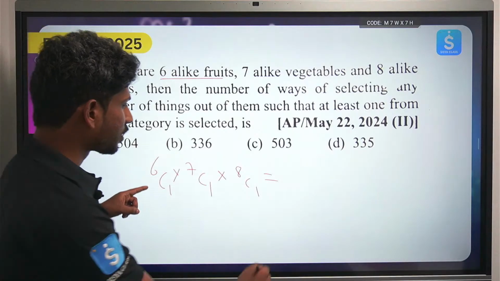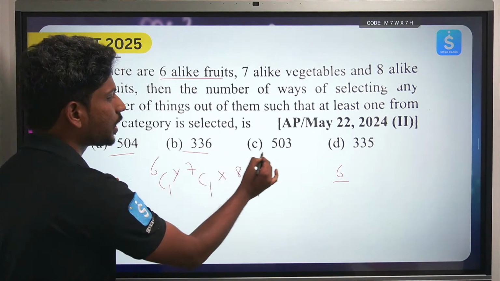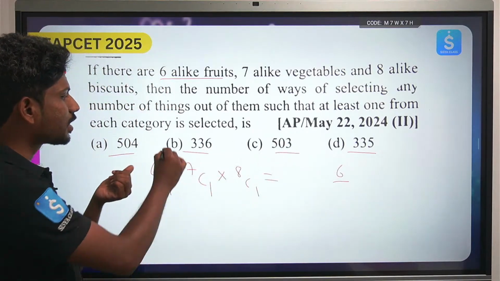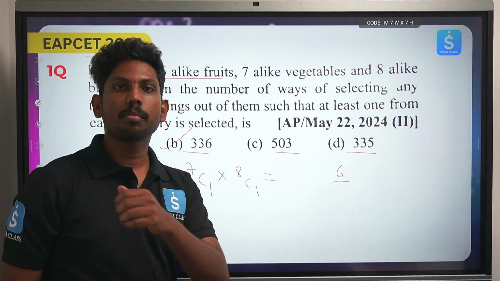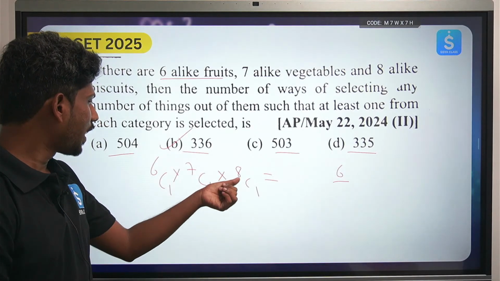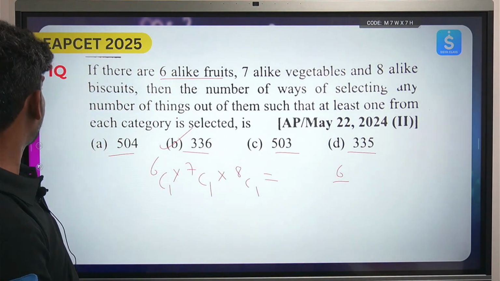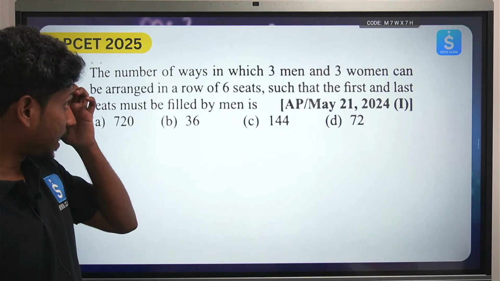56 into 6, the units place will be 6. If you see all the answers here, in which option do you have 6? That is option B. Sometimes there is no need to do the entire calculation. Whatever the units place is, from that you can get the answer. So 8 7s are 56, 56 6s, the units place will be 6, hence this is the answer. Okay, let's see the next question.